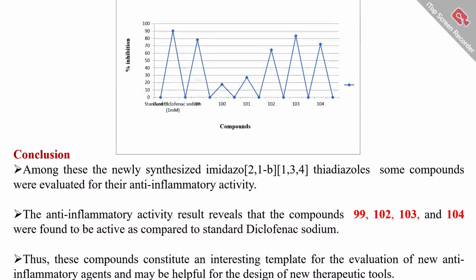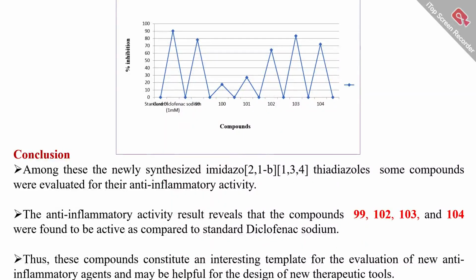In conclusion, among the newly synthesized imidazo-thiadiazoles, some compounds were evaluated for their anti-inflammatory activity. The result reveals that the compounds coded 99, 102, 103 and 104 were found to be active as compared to the standard diclofenac sodium. Thus, these compounds constitute an important template for evaluation of new anti-inflammatory agents and may be helpful for the design of new therapeutic tools.